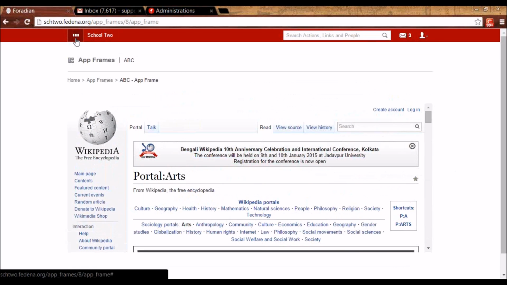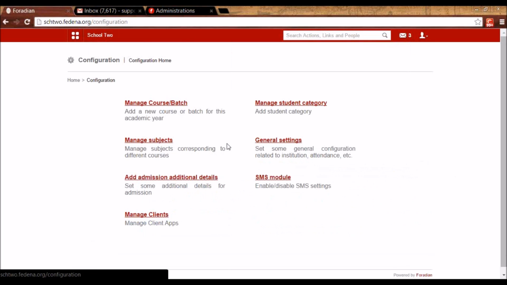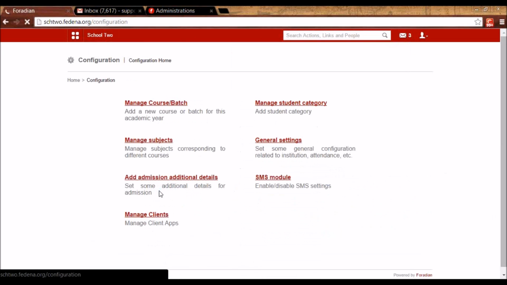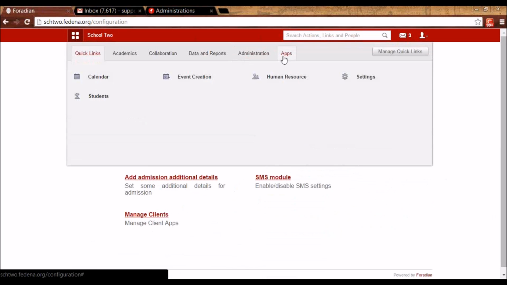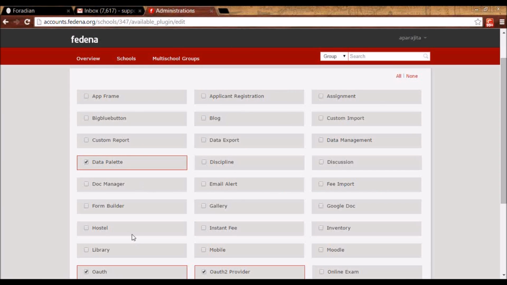So the step is that you have to create client by going to Settings, General Settings, and Manage Clients here. And the second step is you have to go to Apps, Manage Apps, and create the name of the app, the URL, and who all should be able to access it. So this is about OAuth 2 Provider and AppFrame plugins in Fedena.